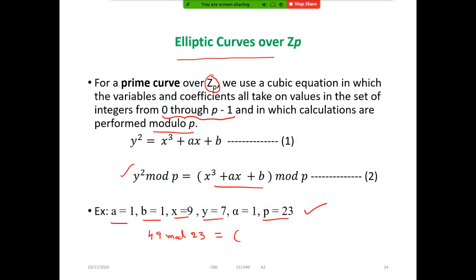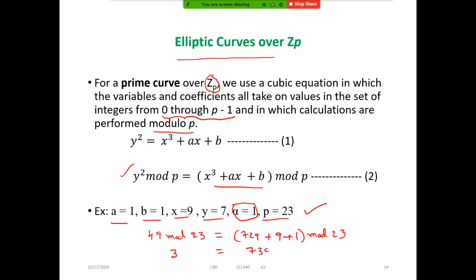Anyone, please tell me, what is 9 cube? 729. 729 plus a into x, so 1 into 9 will be 9, plus b is 1, mod 23. So what is 49 mod 23? So what is the value here? 3, sir. So this is 3, 23 times 2 is 46. Okay, correct.